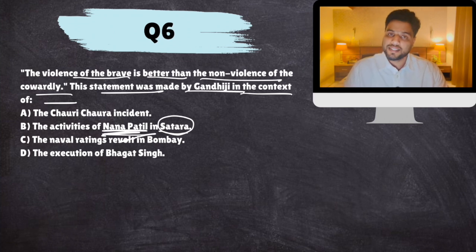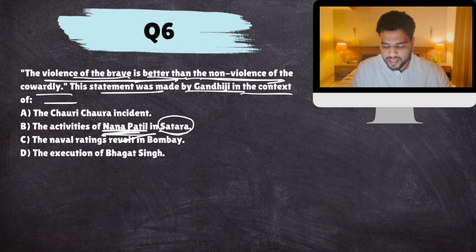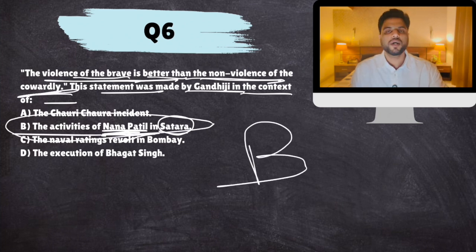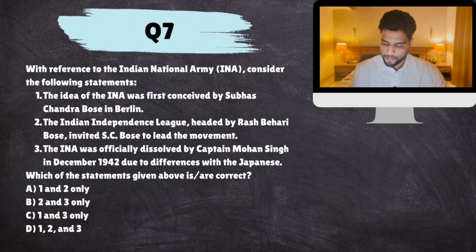He said that at such a stage, now I won't stop the movement just because it became violent, unlike the Chauri Chaura incident and non-cooperation movement. So he gave this line: the violence of brave is better than non-violence of cowardly. I don't want my satyagrahis to be cowardly. If they are becoming violent, so be it. That was the thing. B.